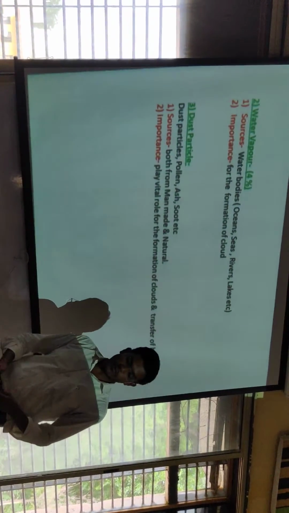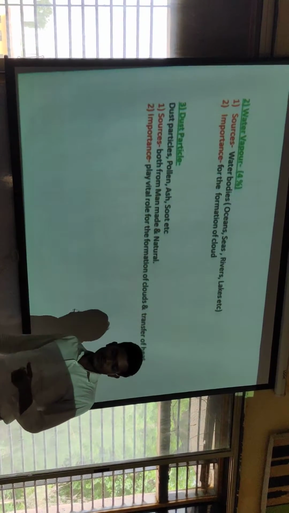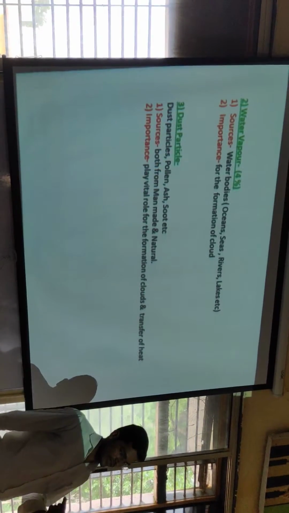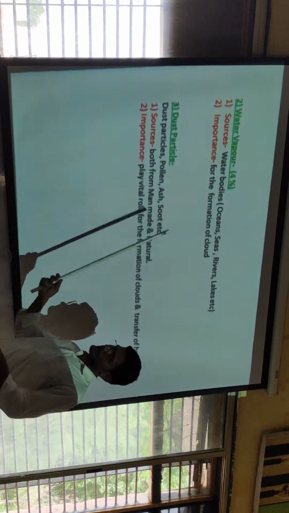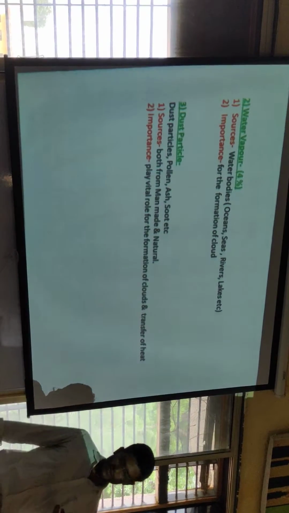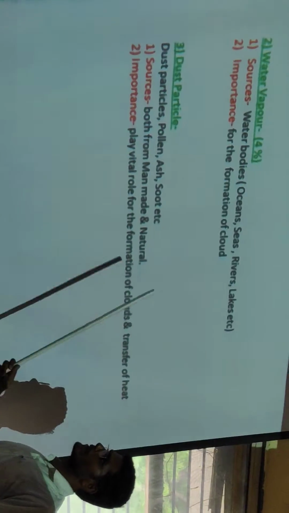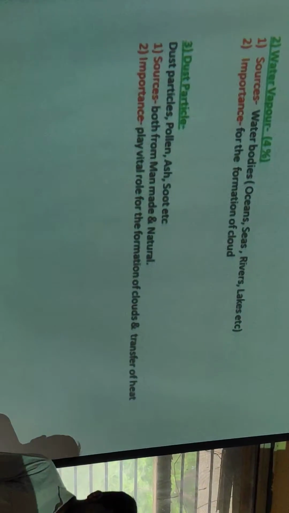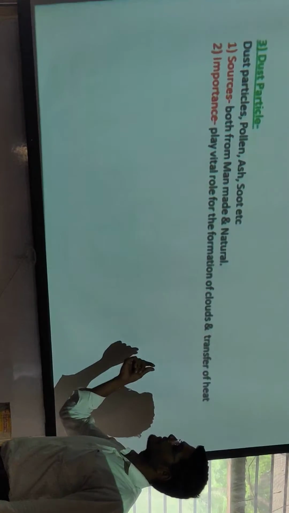The importance of water vapor in the atmosphere: water vapor plays a very important role in the formation of clouds. The vapor that comes from the surface of the water bodies is suspended in the atmosphere, and all the vapors coalesce around dust particles, and finally these dust particles form clouds in the atmosphere.